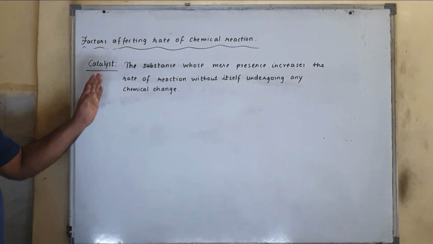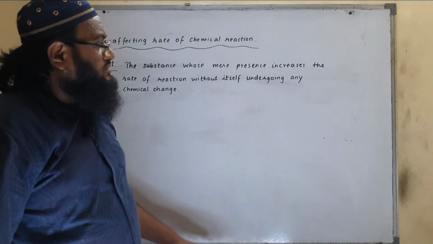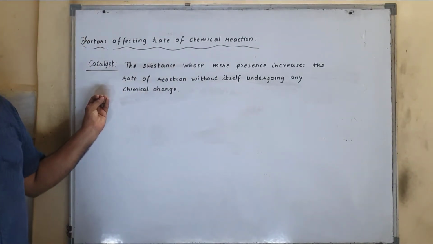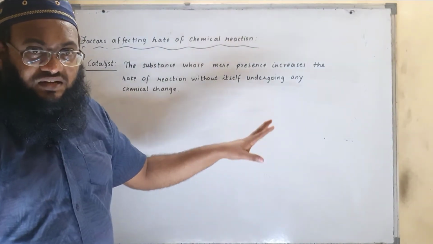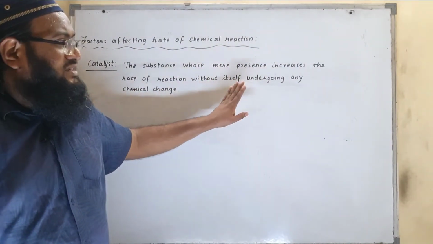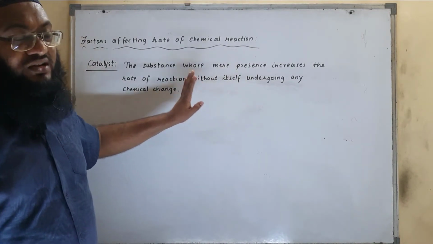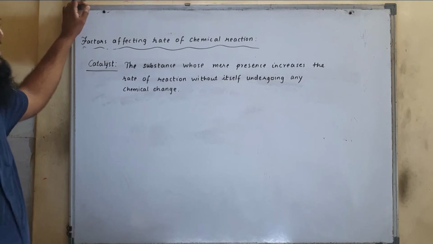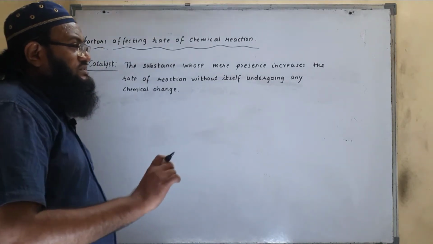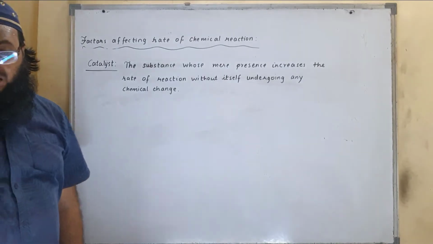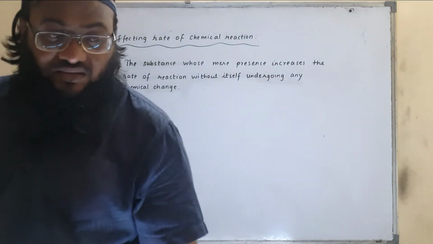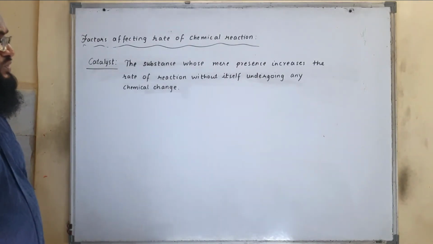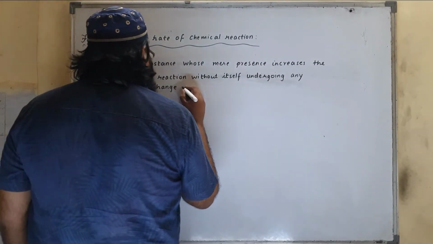Means the catalyst, with whose presence the chemical reaction rate increases, itself does not undergo any chemical change. So what is catalyst? The substance whose mere presence increases the rate of reaction without itself undergoing any chemical change is called catalyst.